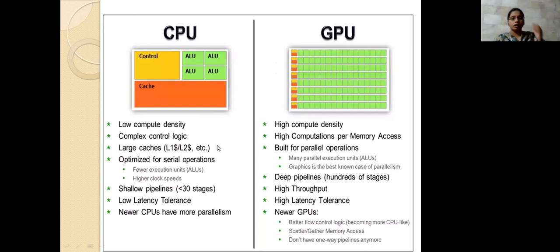When comparing to the control logic, it is completely concentrated on complex control logic, and next it is for high computations per memory access. It specifies the larger caches, that is L1, L2, L3, that you are providing. And then it is only used for the memory access, that is the device memory. The other one is optimized for serial operations.